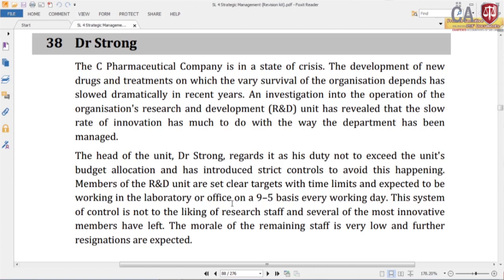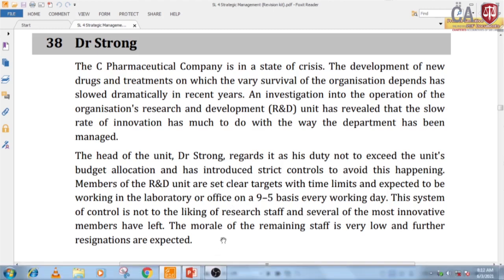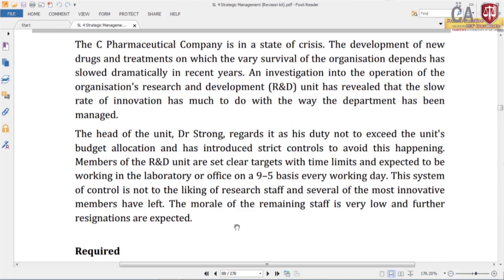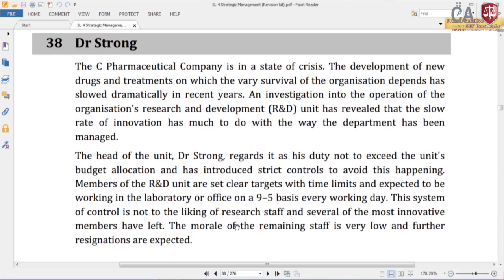So, we look at the research and development unit very carefully. Then we found that the slow rate of innovation is one of the significant factors. The head of the unit, Dr. Strong, regards it as his duty not to exceed the unit budget allocations and has introduced strict control to avoid this happening.